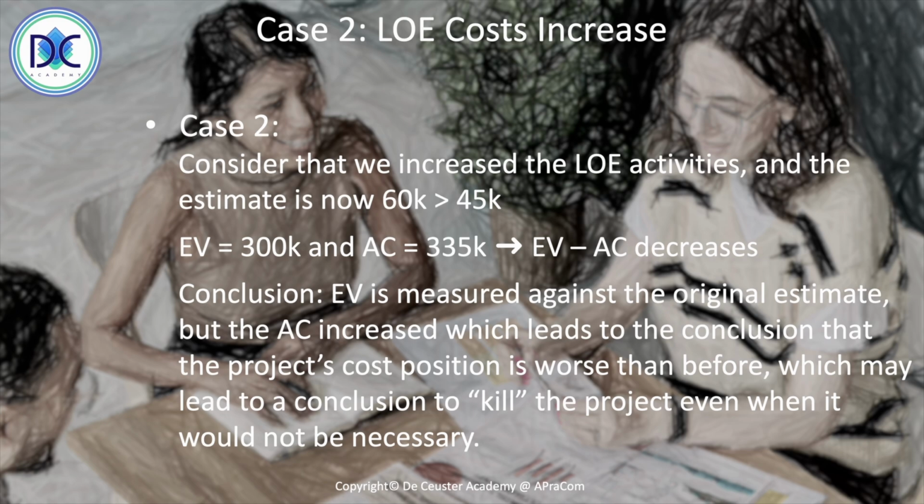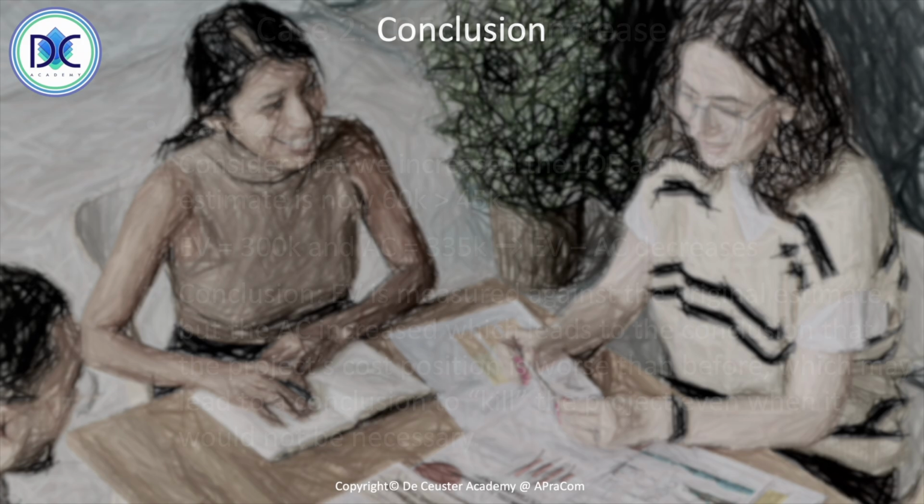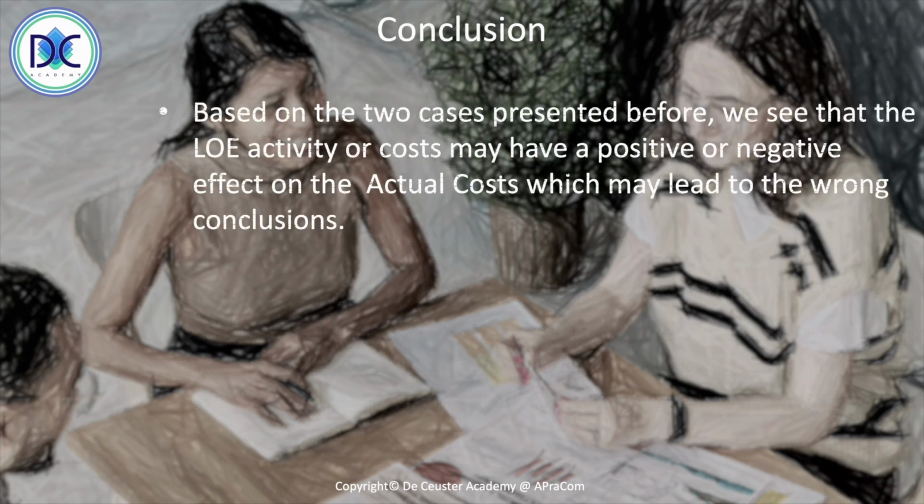Of course, we can make some conclusions and a summary here. We basically identified three cases. One, the level of effort costs are the same. Then we said the level of effort costs are less. And finally, case two, level of effort costs are higher.